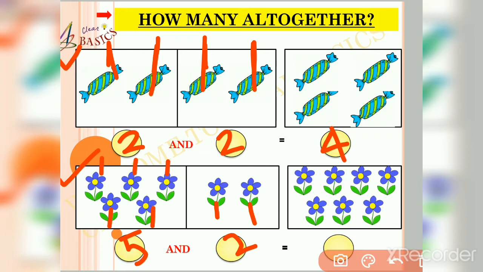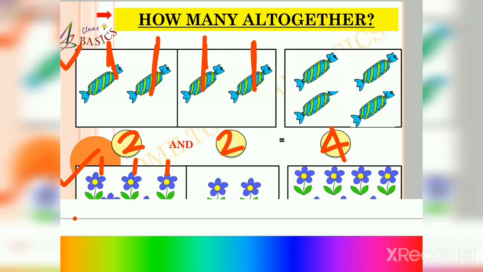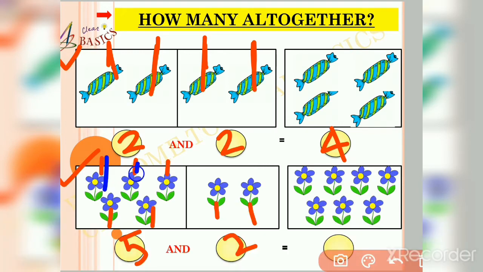Let's find out friends. Count with me friends. 1, 2, 3, 4, 5, 6, 7. So 5 flowers plus 2 flowers is equal to 7 flowers. Friends, I hope this is clear to you now.